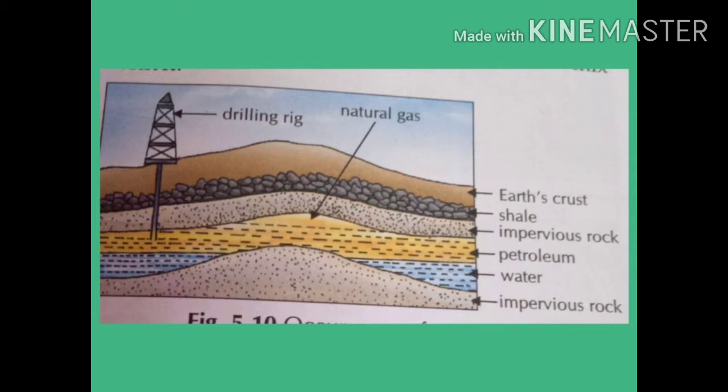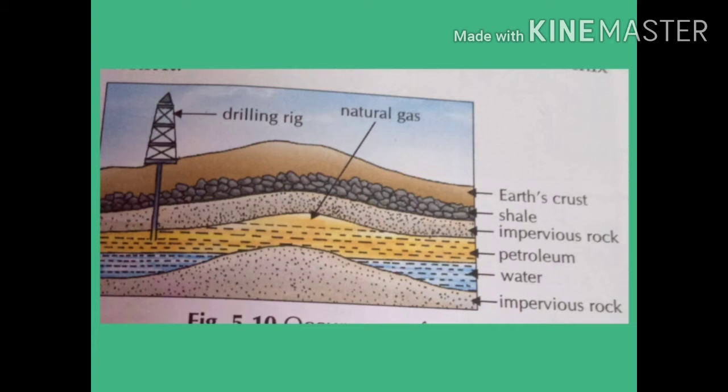Their bodies sank to the bottom of the sea and were soon covered with layers of sand and clay. Over a period of millions of years, these remains, in the absence of air, got converted into petroleum under the combined effect of high pressure, high temperature, and bacteria.